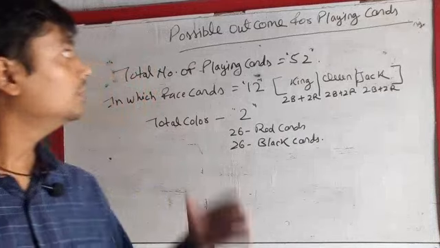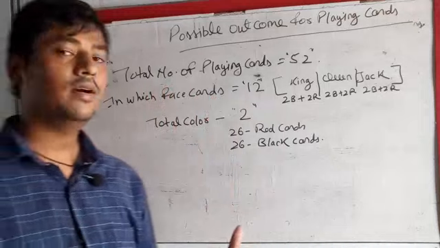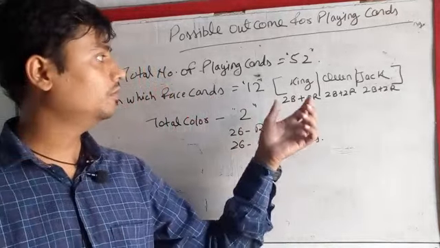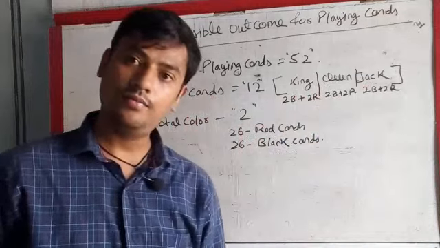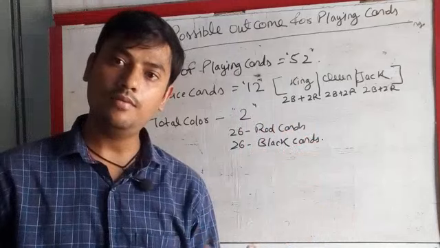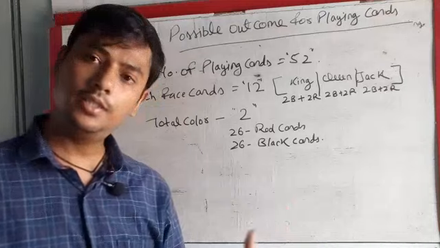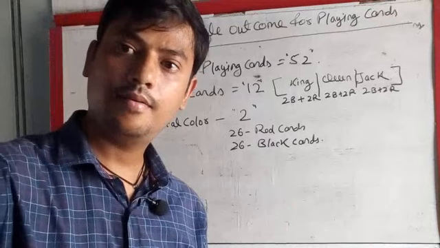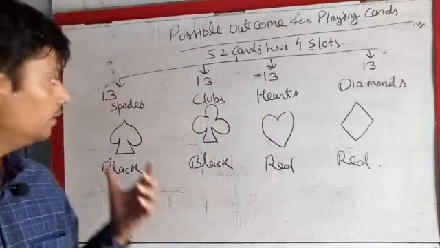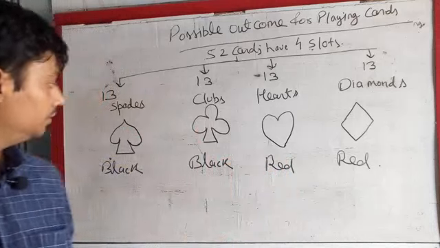Now switch to the concept of playing cards. You know, the total number of playing cards is equal to 52. Face cards are 12: king, queen, jack are face cards, 2 black, 2 red, 2 black, 2 red. In this way you get 12 face cards. There are 2 colors, 26 red cards and 26 black cards. In short, 52 cards have 4 suits: 13 spades, 13 clubs, 13 hearts, 13 diamonds.